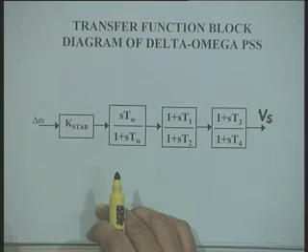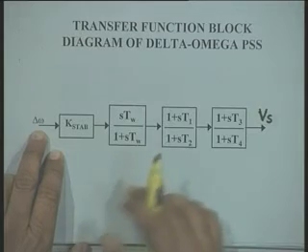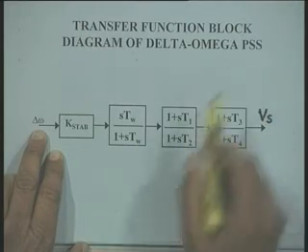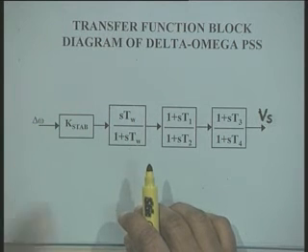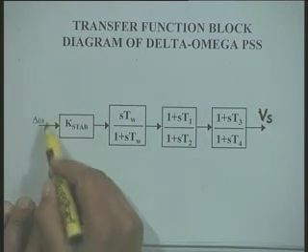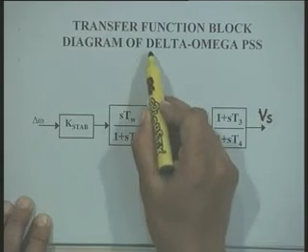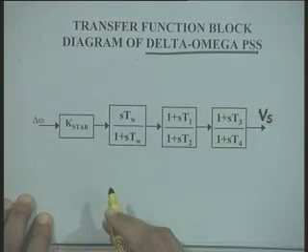I have told you that the input signal to the PSS is the speed deviation, okay. And since we want to produce a torque in phase with the speed deviation, this is the most suitable input signal to PSS, and this signal is delta omega. Therefore, in the literature, this type of power system stabilizer, with speed deviation as input signal, is known as delta omega PSS. Therefore, we use this terminology.